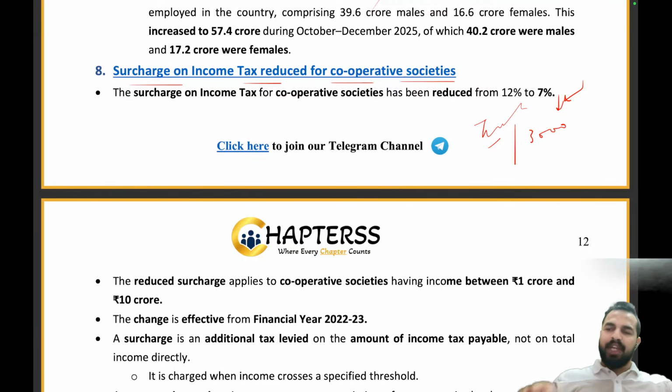So basically, we have discussed a lot about the cooperatives which are doing really good work for society. These cooperatives have a good amount of income. Now after passing a threshold of income, they are supposed to pay tax on the tax. That is a surcharge on their existing tax on the incomes, right? So this surcharge has now been reduced by the government of India from 12% to 7%. Clear, everyone? So the surcharge on the income tax for the cooperative societies has been reduced from 12% to 7%.